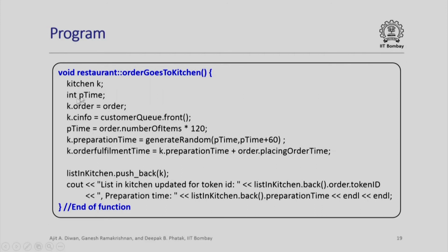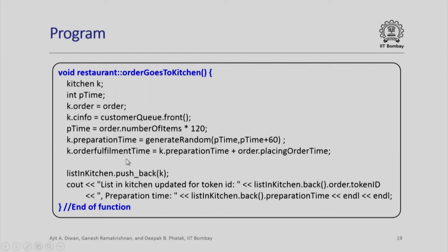So, we have this kitchen, we have this P time, K dot order is set to order, K dot C info is set to the customer queue information by looking at the front. The P time, that is the preparation time, will depend upon the number of items ordered. Again, we make an assumption that on average 120 seconds are required to prepare one particular item. So, depending upon the total number of items ordered, the total P time will be this. Of course, we would like to randomize it. So, we are generating a random number between this P time and P time plus 60, so that the preparation time for the kitchen is actually randomly generated.